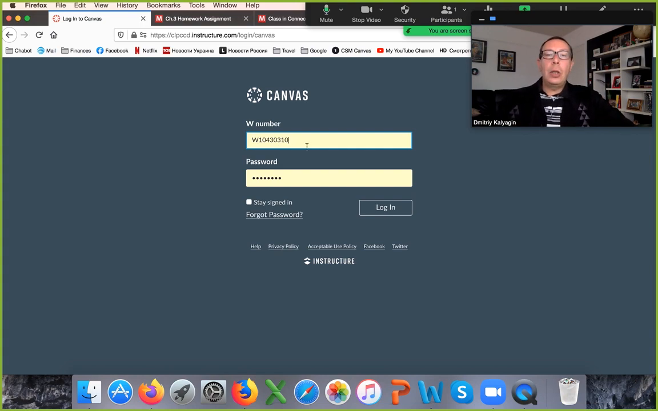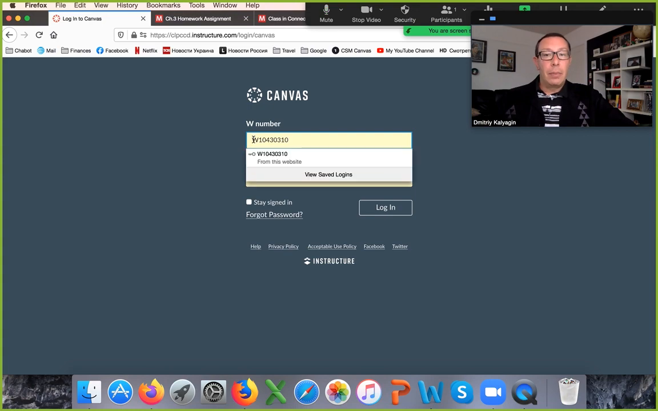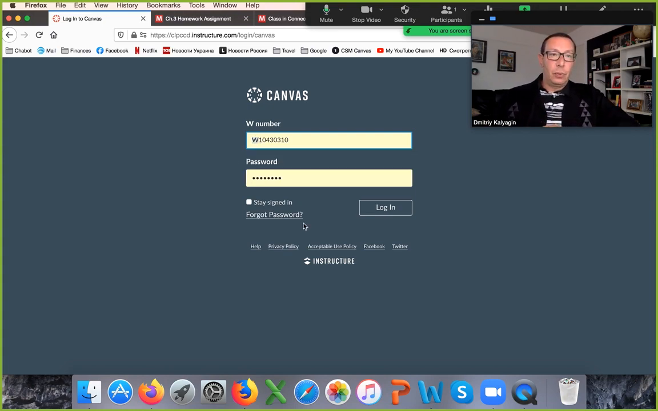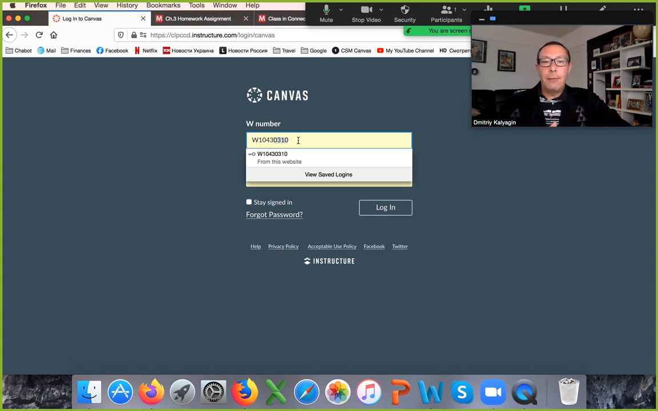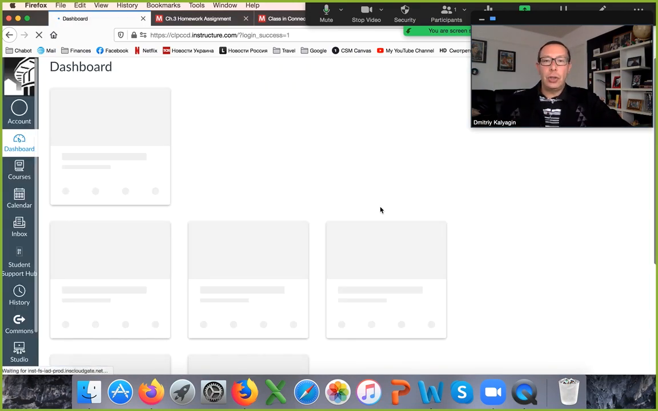To log in, you enter your unique student number called W number. Make sure to make W capitalized and enter your password. You can later change your password, but your initial password consists of first name. So I'm Dmitry, so it would be DM, followed by the first two letters of your last name. I am Kalyaign, so it would be KA, and followed by the last four digits of the W number. And again, later you can change your password.